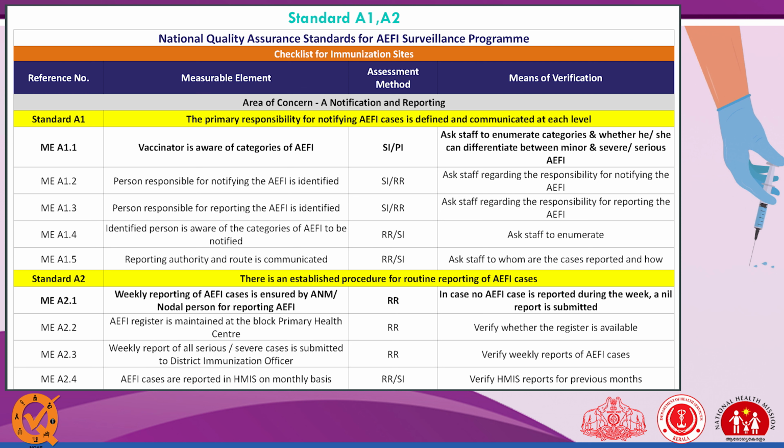Okay, I'll give you an example. If I am filling this checklist, vaccinator is aware of category of AEFI. So when I visit the subcenter, I ask, not exactly the same question, but I know the ANM is aware of AEFI cases and which category they know. So based on the experience, I have given 0, 1 or 2 marks for this.